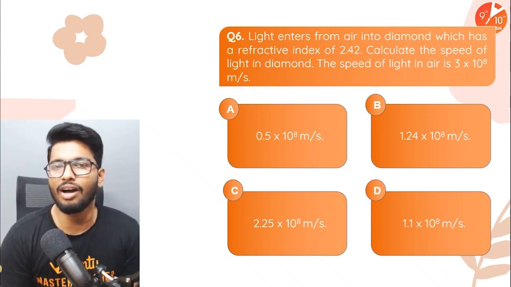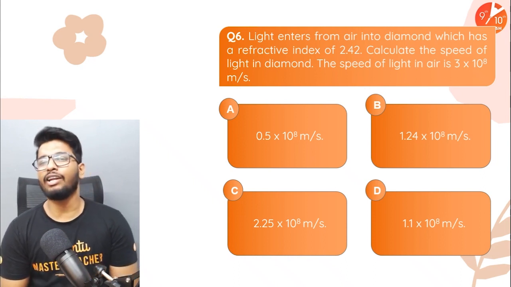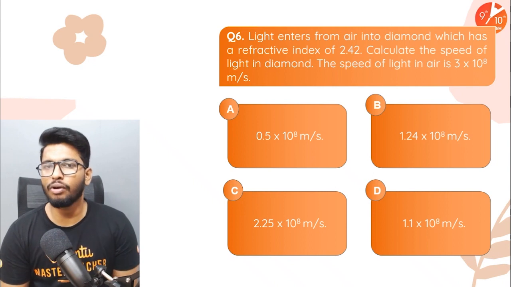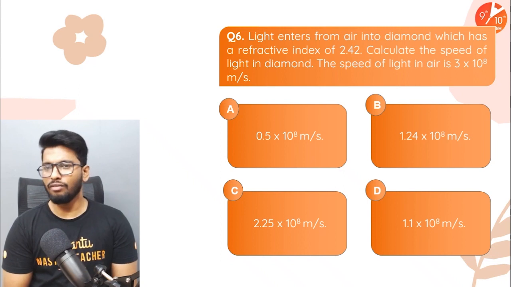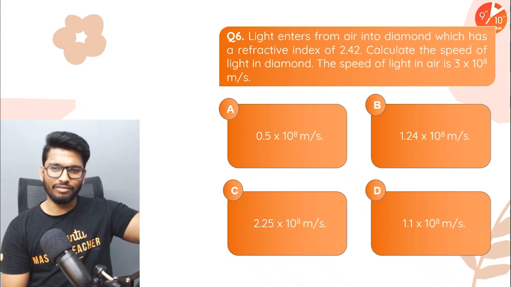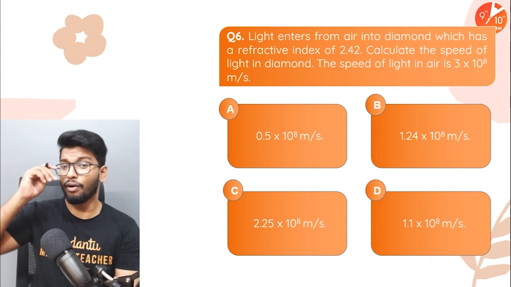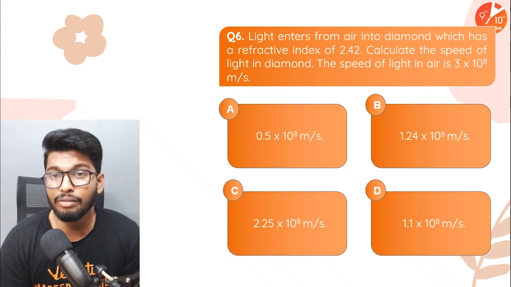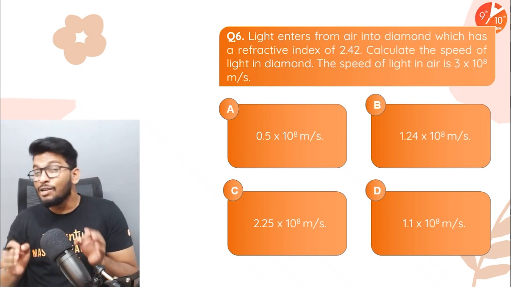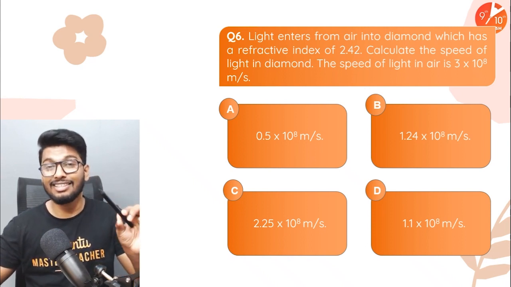Here is another one. Coming back to refractive index once again. Light enters from air into diamond, which has a refractive index of 2.42. Calculate the speed of light in diamond, whereas the speed of light in air is given as 3 into 10 to the power of 8 meter per second. Options are 0.5 into 10 to the power of 8 meter per second, 1.24 into 10 to the power of 8 meter per second, 2.25 into 10 to the power of 8 meter per second, or is it 1.1 into 10 to the power of 8 meter per second? It's such an easy numerical. It looks very complicated, but if you know the concept of refractive index, this is as easy as it gets.